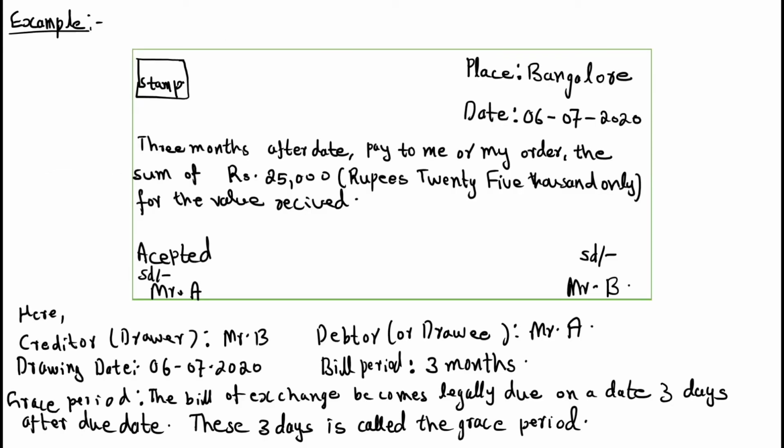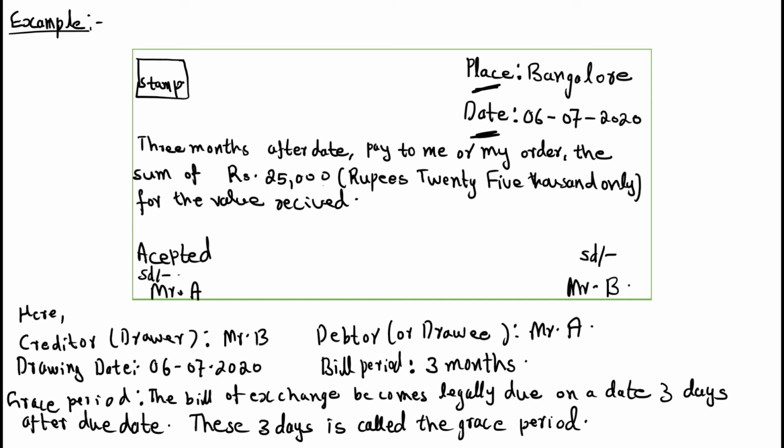See here, this is the format of the bill. Here person A and person B are there. Person A wants money. Then see, the bill is like this. You need to write the place and date. Date means when the bill is drawn. See here, 6/7/2020 is there. 3 months after date, pay to me or my order the sum of rupees 25,000. Rupees 25,000 only. You need to write it in words also, for the value received.